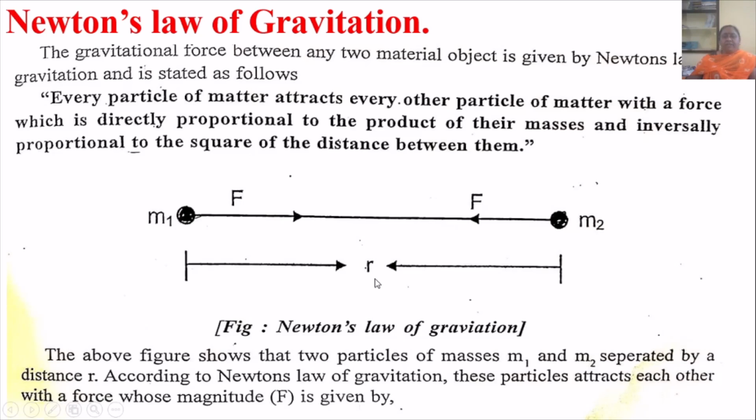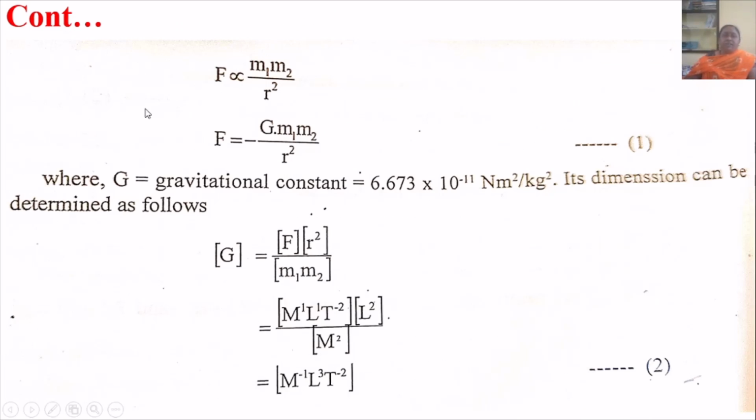According to Newton's law of gravitation, these particles attract each other with a force whose magnitude is given by F, that is, F is directly proportional to M1 and M2 and inversely proportional to R square. So therefore F equal to minus G M1 M2 upon R square, where G is a gravitational constant equal to 6.673 into 10 raised to minus 11 Newton meter square per kg square.